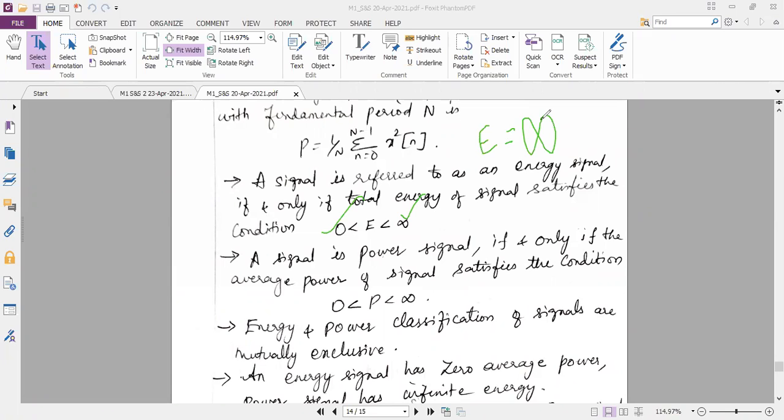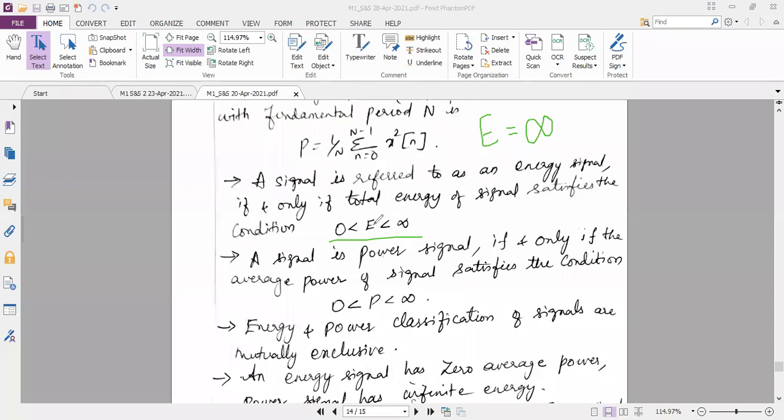When you calculate the energy, if your answer is infinity, then can you say the signal is energy signal? Yes, ma'am. Suhas? I think Suhas only replied. If you get energy E equal to infinity, will it be an energy signal? What is the condition? No. What is the condition here? Energy should be between 0 and infinity.